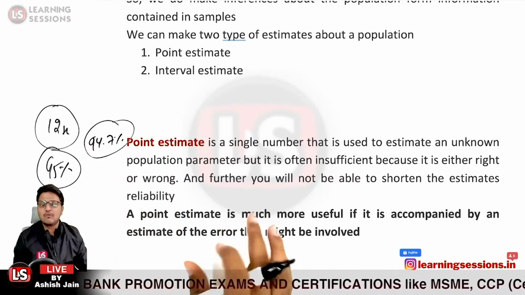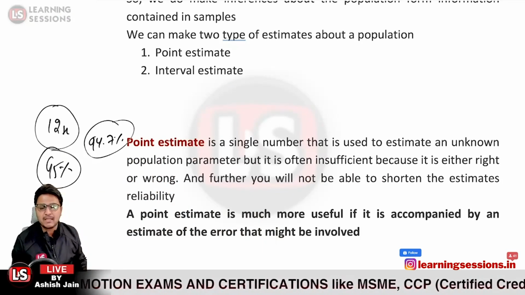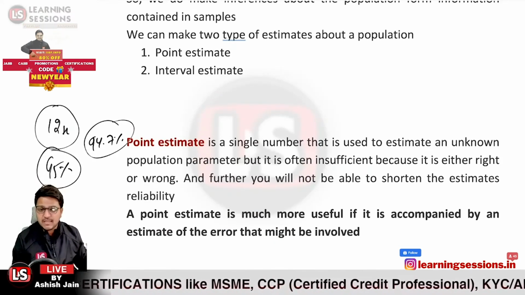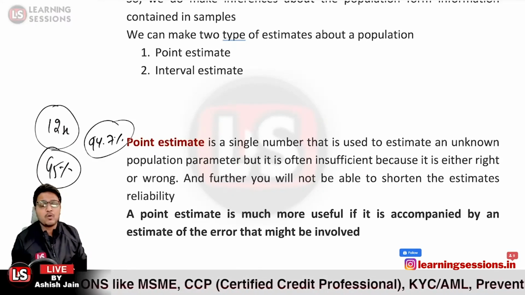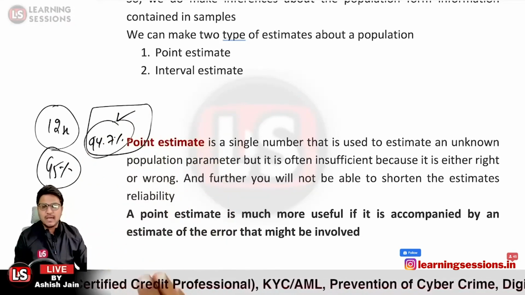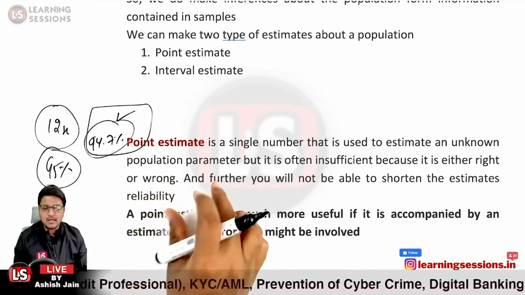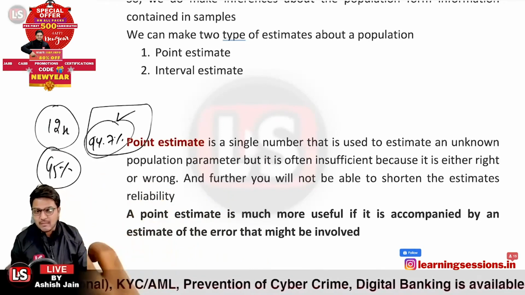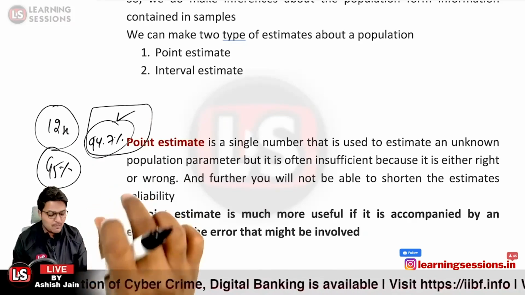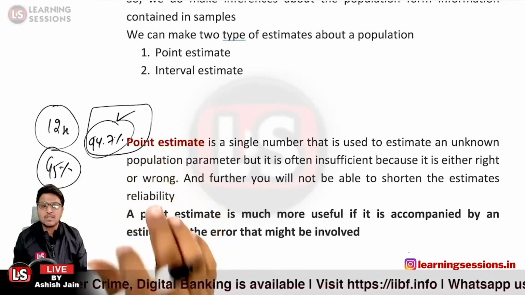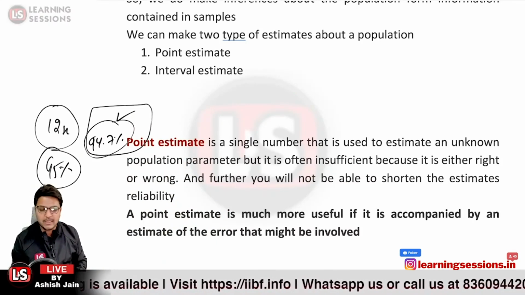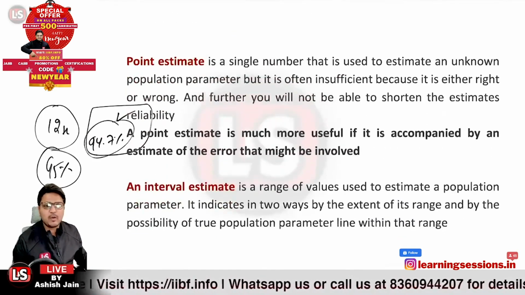A point estimator would be much more helpful if it is accompanied by an estimate of the error. If we say that there can be an estimation error of about 0.3%, in that case we will be saying that this estimation was right. If our estimate is 95% and there can be an error of 0.5% or 0.3%, we'll be saying that our estimation was right. So it is more useful if accompanied by the estimate of error itself. Is that clear?